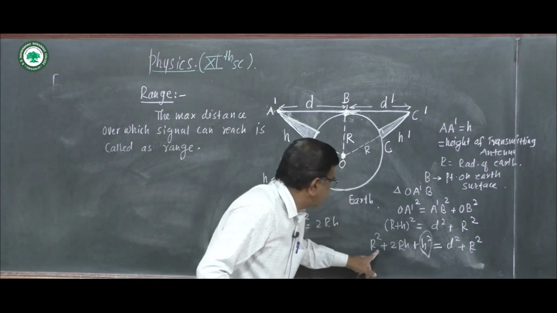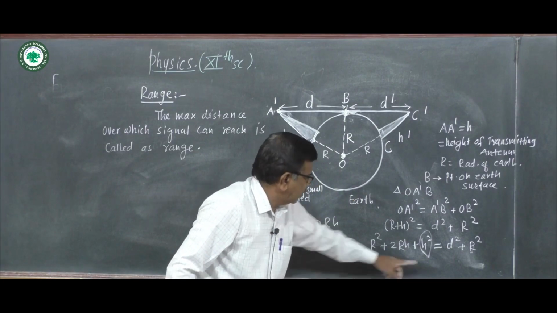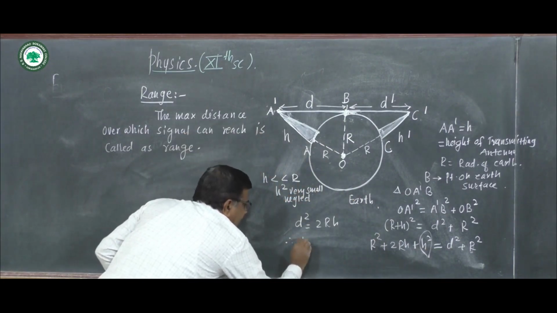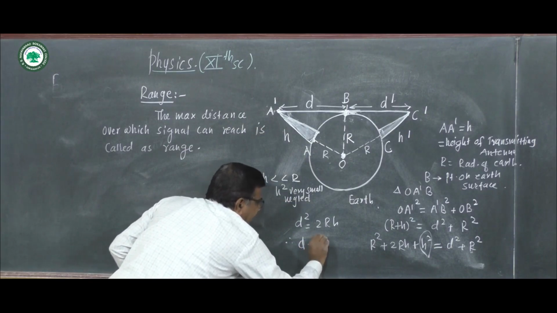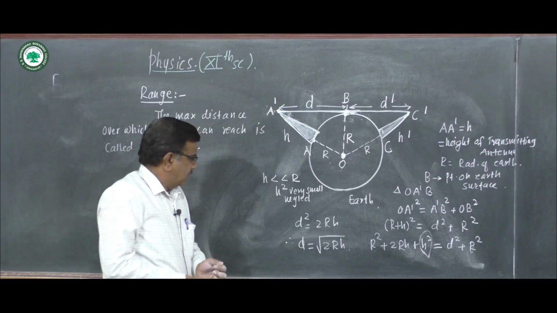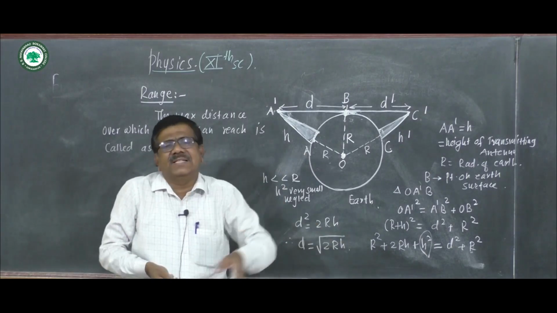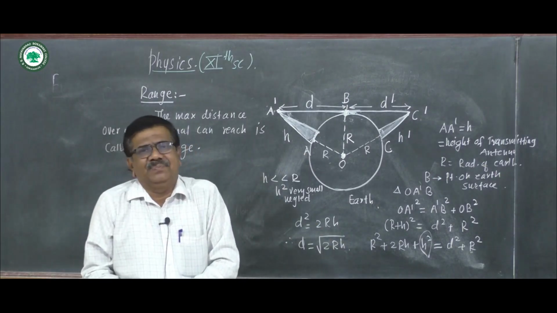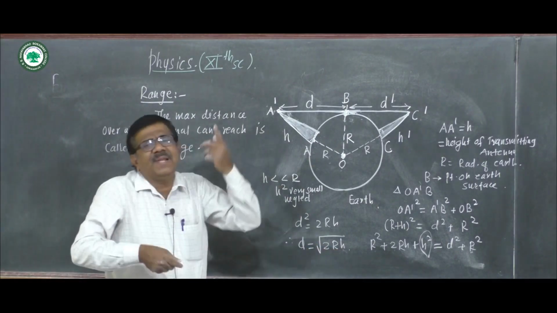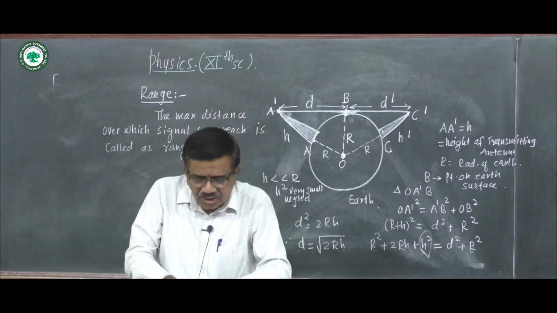We get the expression for range as D is equal to square root of 2Rh. So this range depends on the height of the transmitting antenna. If this height is large, the range will be large.